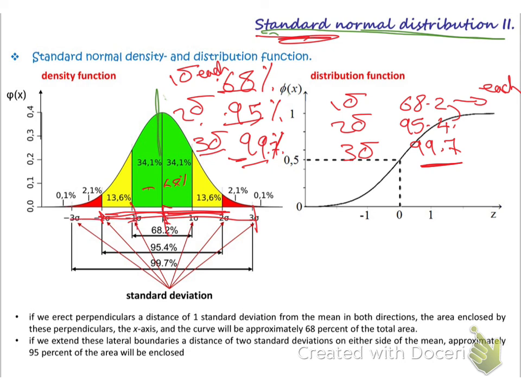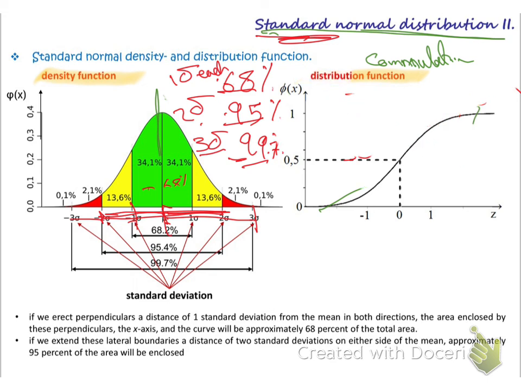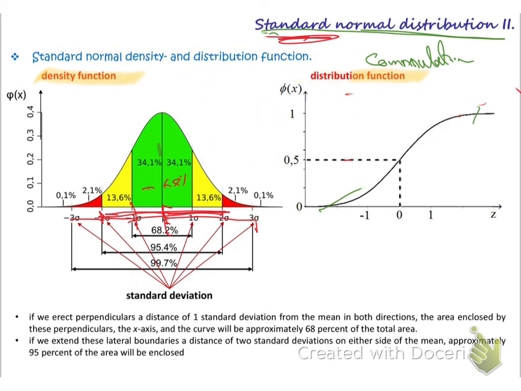Okay. So this is called density function. Okay. So density function means the normal distribution. Okay. If you say distribution function, not density function, distribution function means you want to say cumulative. Okay, the cumulative. It's called distribution function. Okay, so this one is the cumulative. This has nothing to do with the cumulative. Okay, so the cumulative, the only thing which we have to know from here, that in case we change it to standard